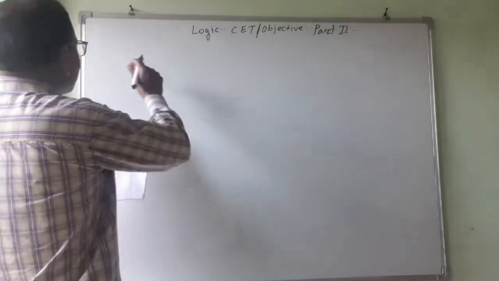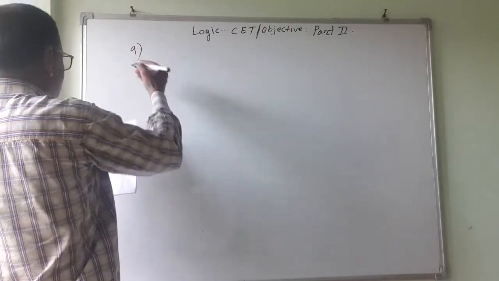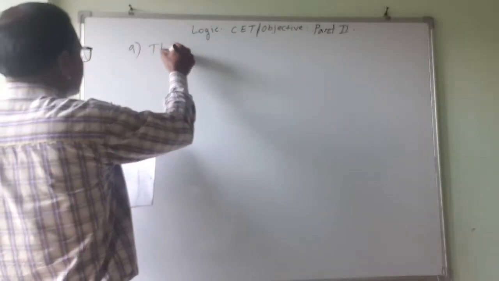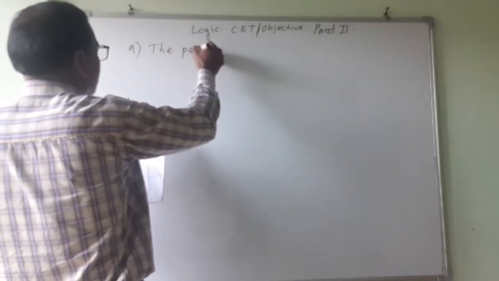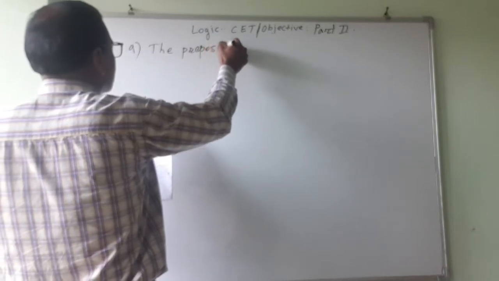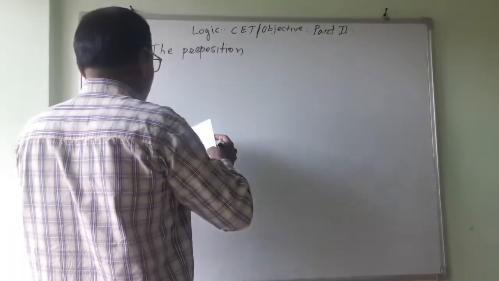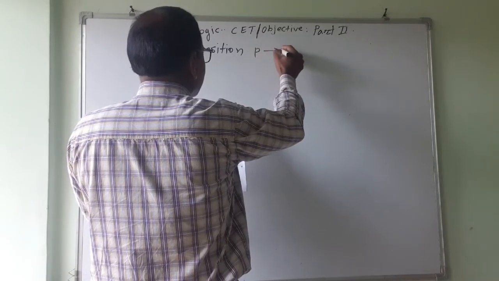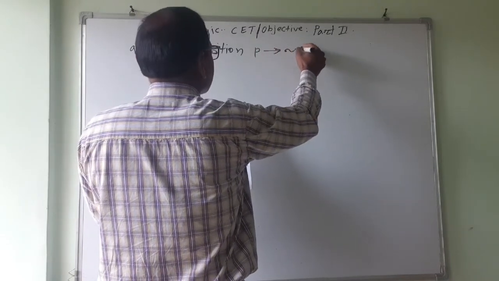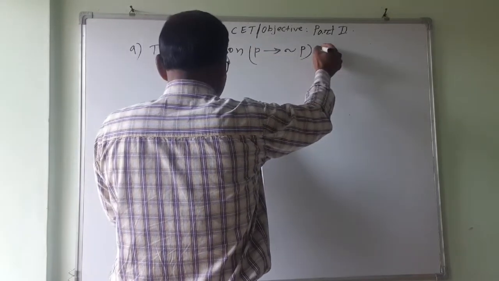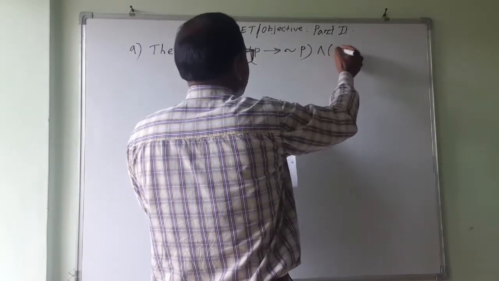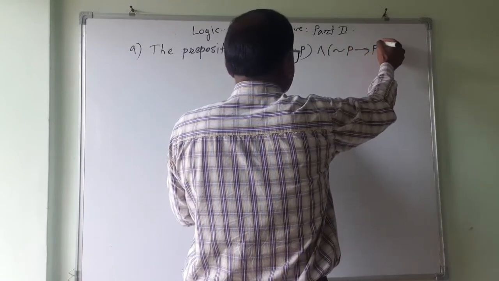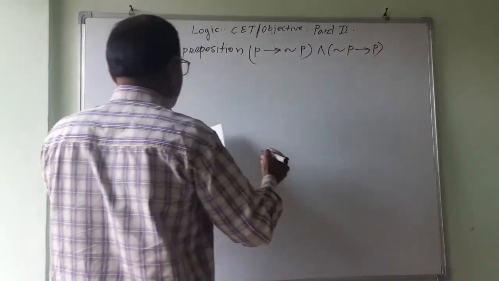So now the ninth one is going on. The proposition P implies negation P and negation P implies P is a.